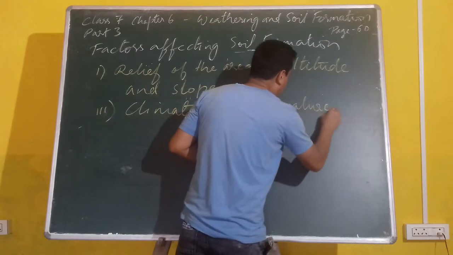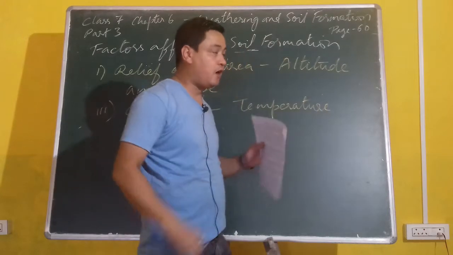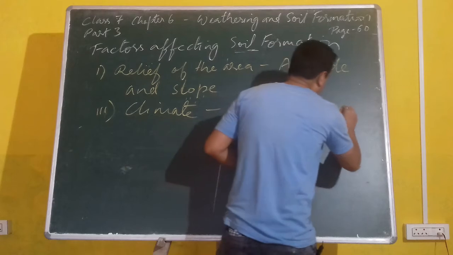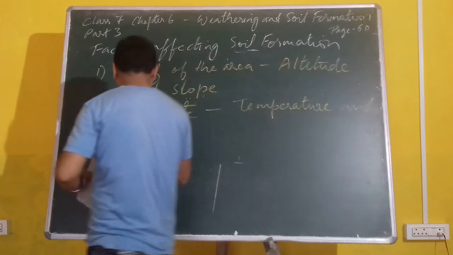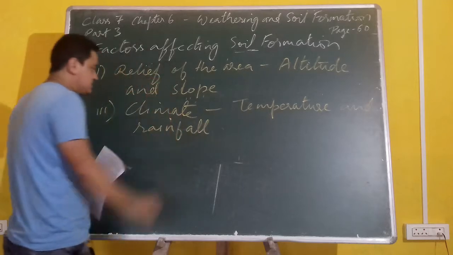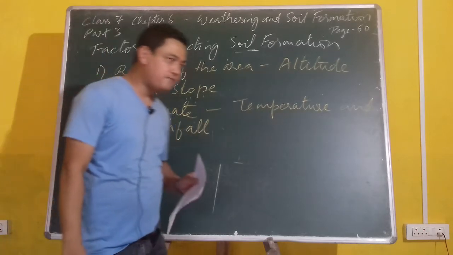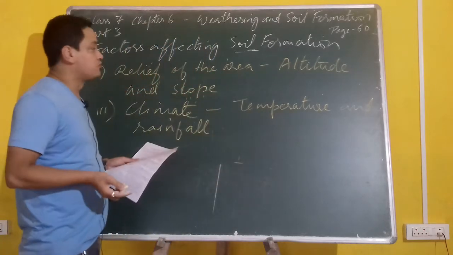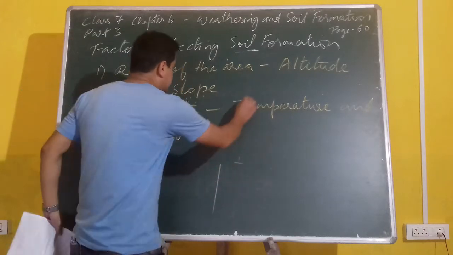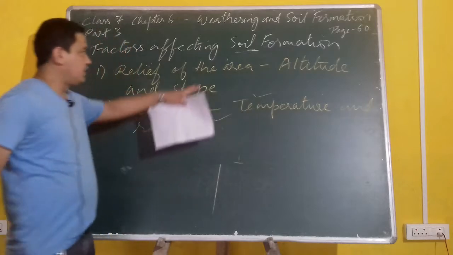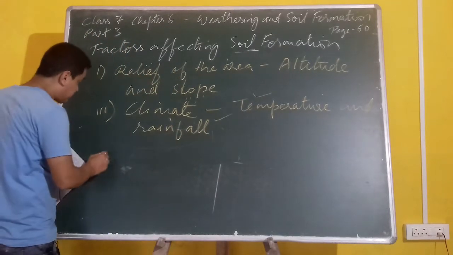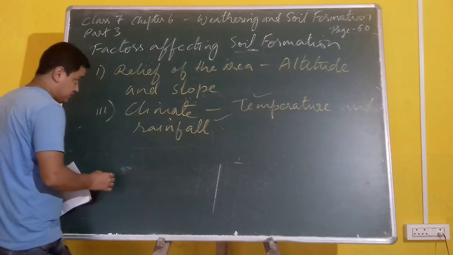Temperature means degree of hotness or coolness of a particular area or atmosphere, and also the rainfall pattern. Some places get plenty of rainfall, some places do not get rainfall, or there is scarcity of rainfall. So these two factors basically define the soil formation also, which influence weathering and erosion.